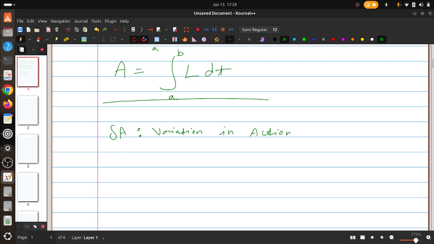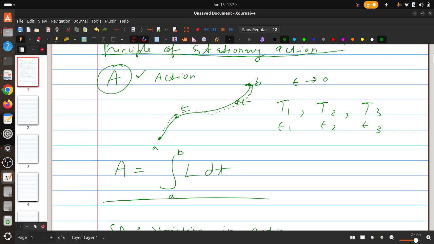Because there is a variation in the Lagrangian, integrated from A to B. This variation is for these different dotted trajectories. For every different trajectory, T1, T2 or T3, my Lagrangian will vary because the coordinates are not the same anymore.